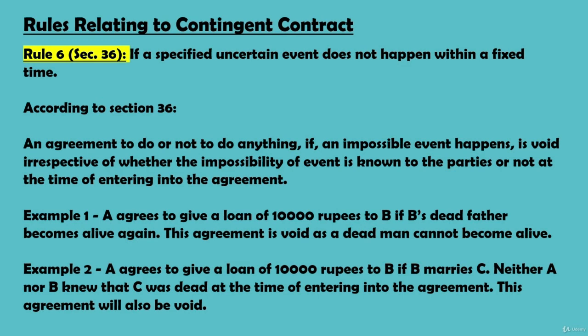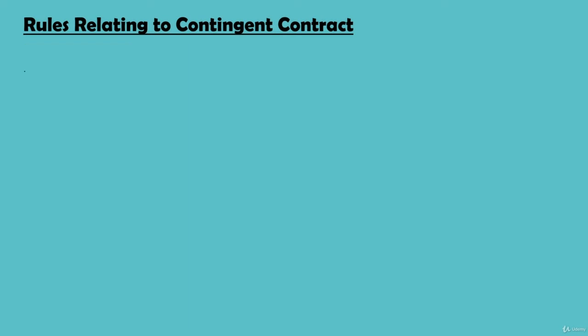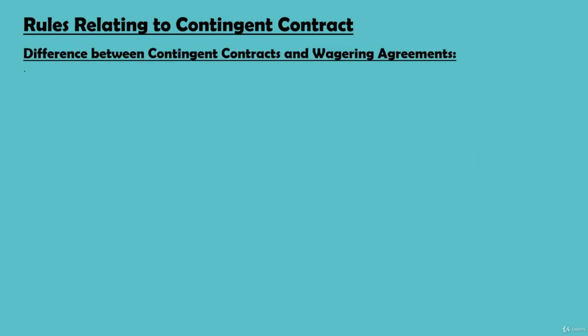So these were the rules related to contingent contracts covered by sections 32 to 36. Hope this is all clear to you. Now, one of the important topics that is often asked in the examination is the difference between wagering and contingent contracts. We are making a distinction here because contingent contracts and wagering agreements appear to be the same, but they are not the same. Let's discuss some of the differences.